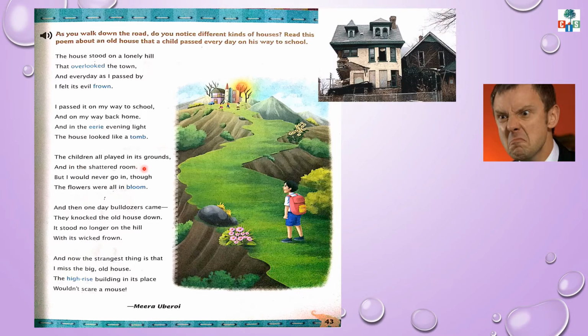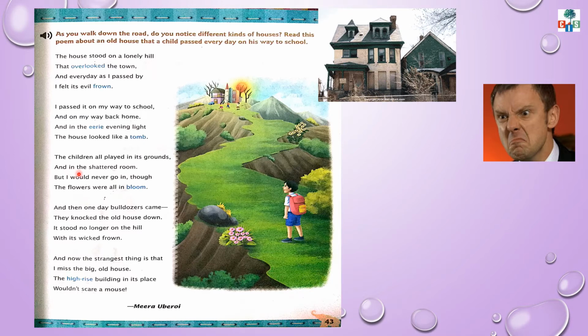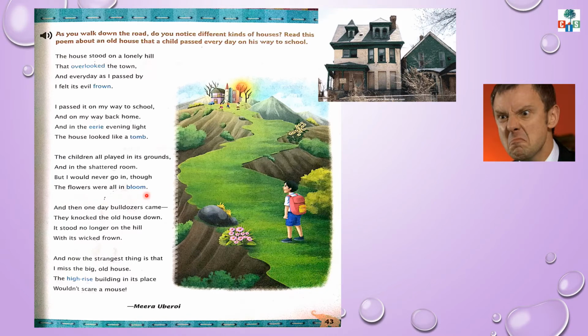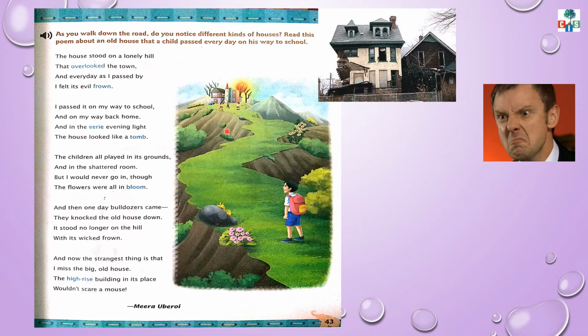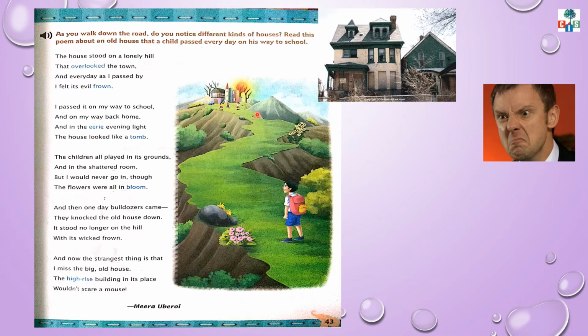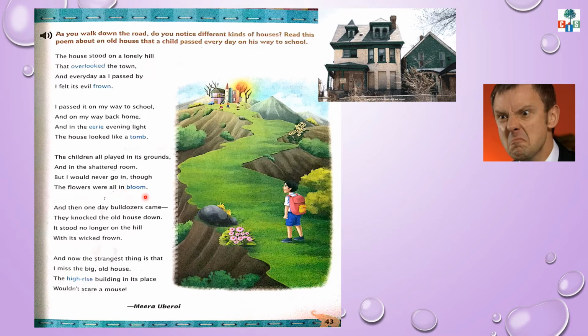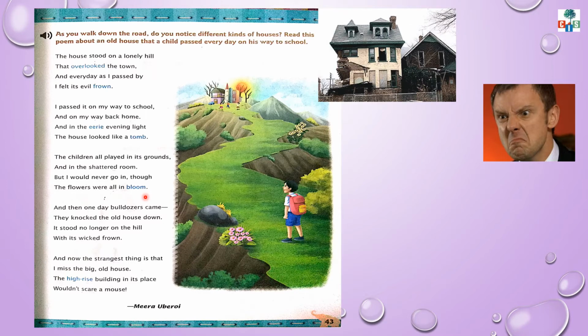The children all played in its grounds and in the shattered room. But I would never go in, though the flowers were all in bloom. Children, all the other children liked to play near that house, and they all went inside the shattered room. Shattered means broken rooms, and they played together. But this boy never went inside the house, even though the flowers were all in bloom. Bloom means when flowers are fully open. During the daytime, that child doesn't want to go inside the house.